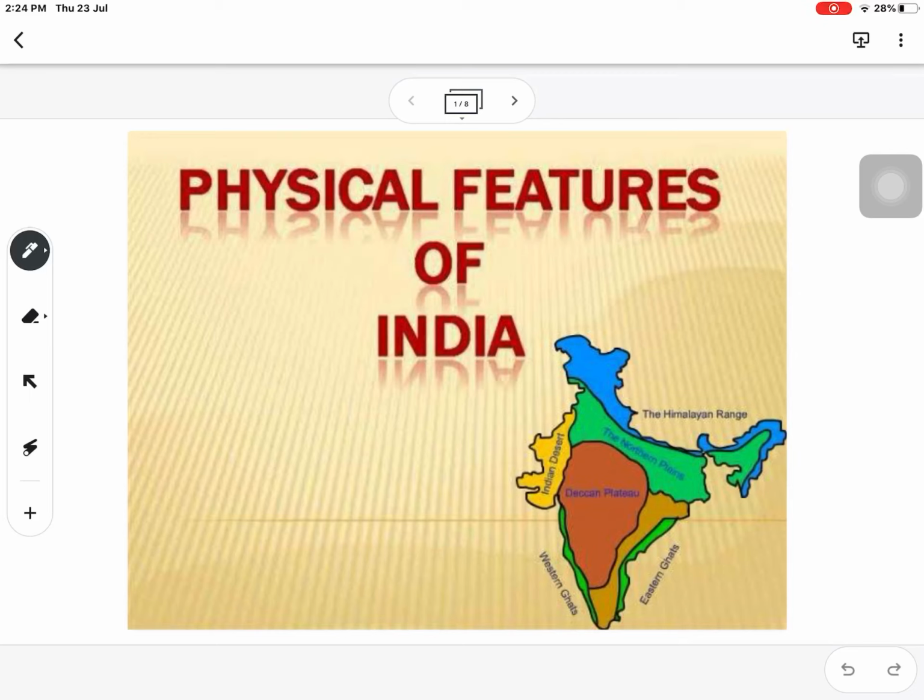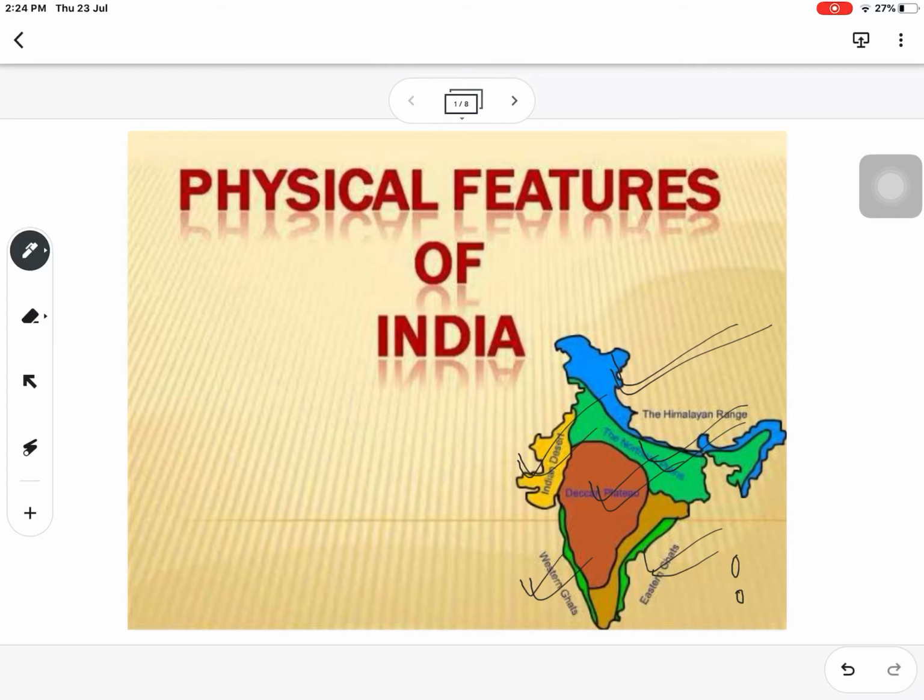Today we will discuss class 9 geography second chapter, that is physical features of India. We know that there are some major physical features located in our country like the Himalayas mountainous region, northern plain, Deccan plateau, Indian deserts, coastal plain, and islands also. These are the major physical features in our country.